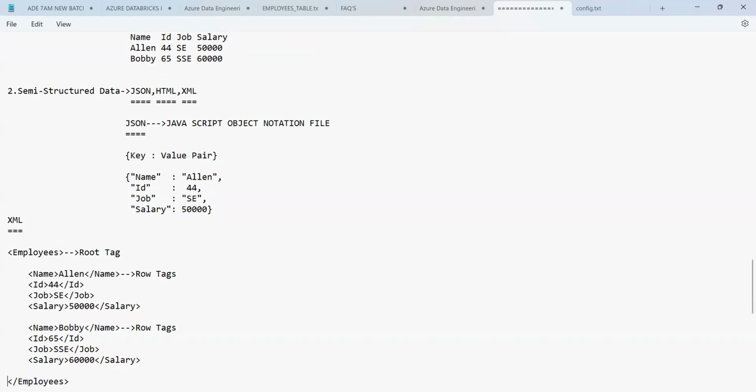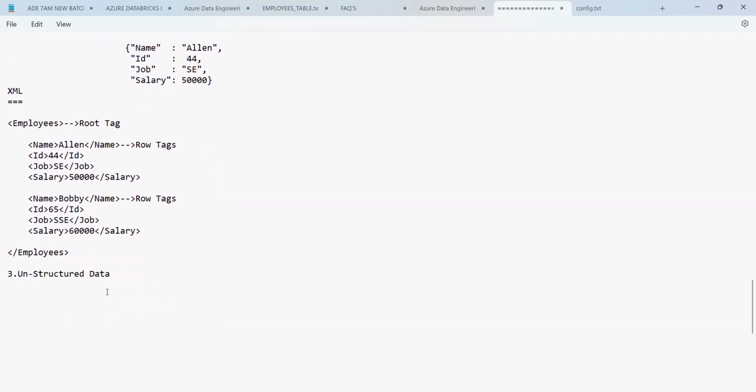XML as well as JSON are two different formats we have here. This all comes under semi-structured data.